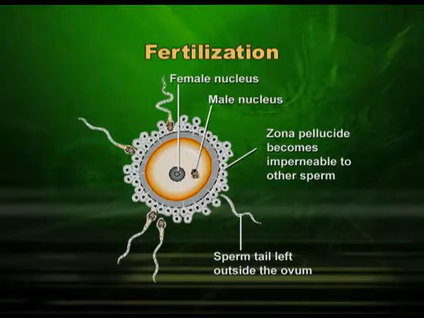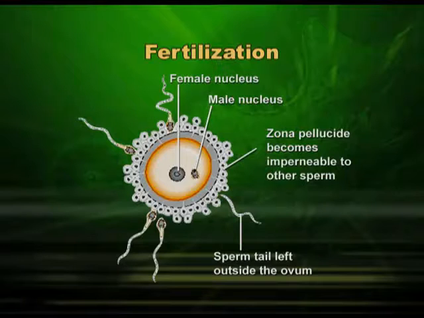The moment it pricks, the outer layer of ova becomes hardened and hence a second sperm cannot make the entry. And once the fertilization has taken place, then this fertilized egg, now called zygote, will start moving down the fallopian tube and finally reach the uterus, where it will be implanted.